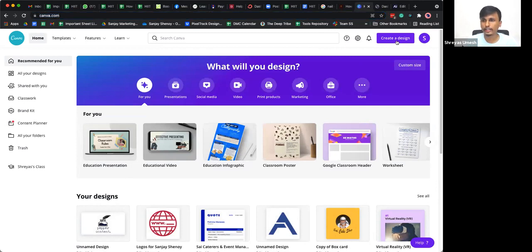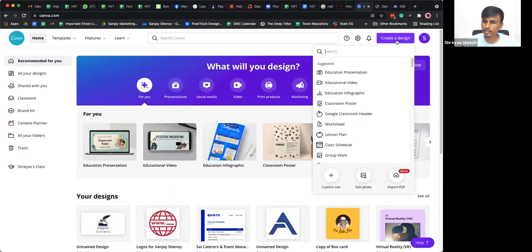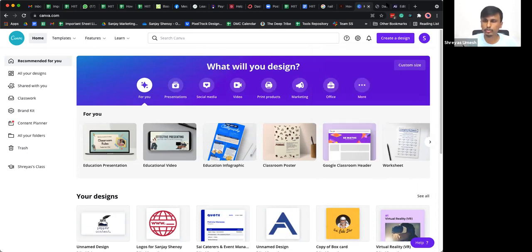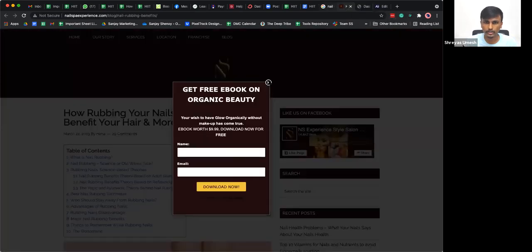Right? So you can click on create a design here. And for the featured image, I would recommend a custom size of 1200 in width and 630 in height. This is a standard size that is recommended for any featured images that you use in your WordPress blog post. 1200 by 630 pixels is what you should ideally be using. I'll also drop those numbers in the chat box. You guys can make a note of it. So make sure you use Canva or anything of that sort to create your featured images.